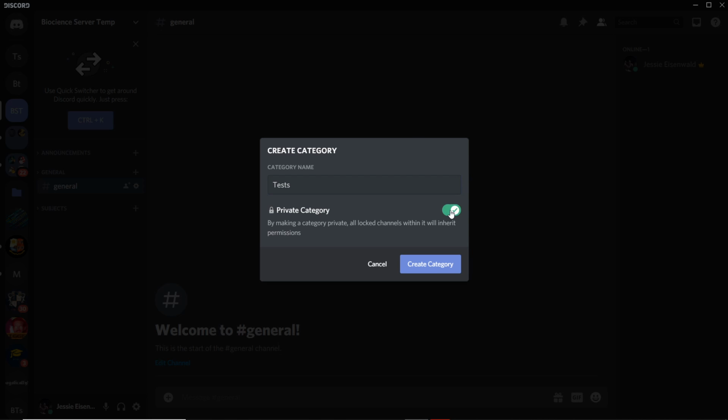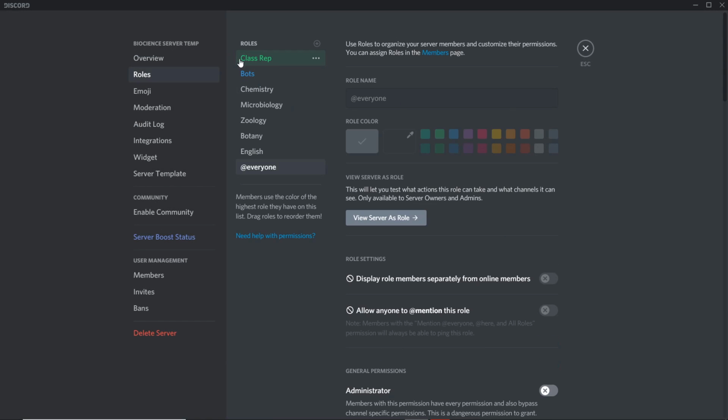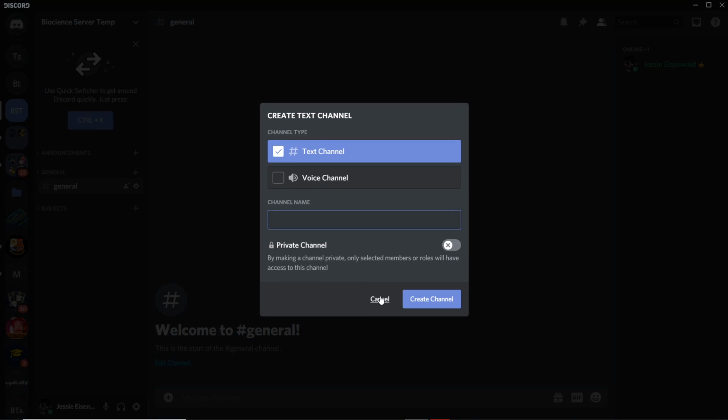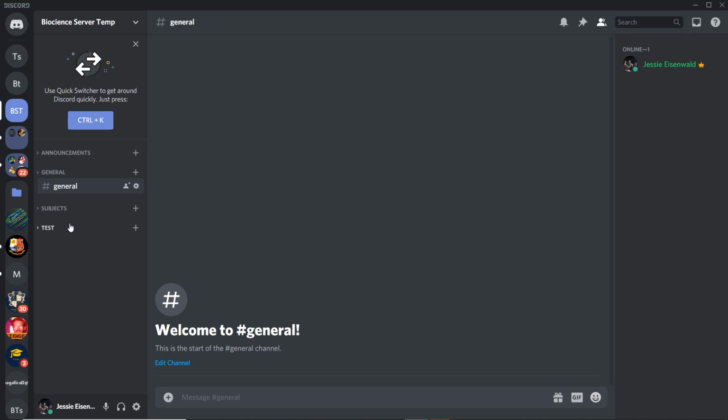And private category, what this does is it lets you select certain roles to be in here. Currently I have created roles but I haven't given myself a role, so I'm not able to do this. Hold on just a second. For the sake of this, I'm just going to make myself a class rep. So now when I create a category, I'm going to call it test. Private category, whatever. It doesn't need to be private. I'm just going to make it public for now, right? So now you have this category called tests.